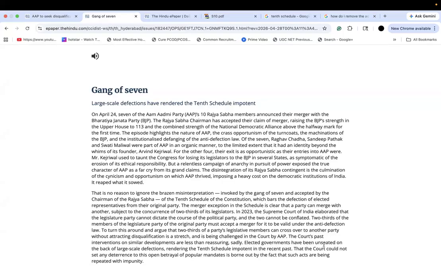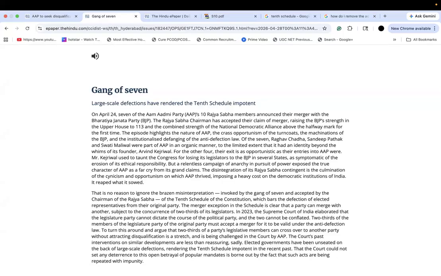Elected governments have been unseated on the back of large scale defections, rendering the 10th Schedule important in the recent past. So he just says that the elected governments have left and right been using this schedule to poach MPs from everywhere. That's what the author is trying to say.